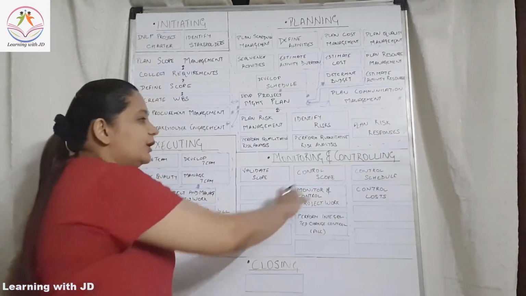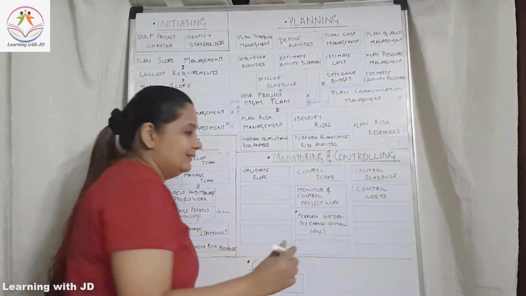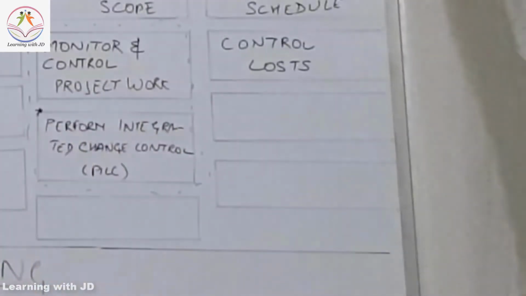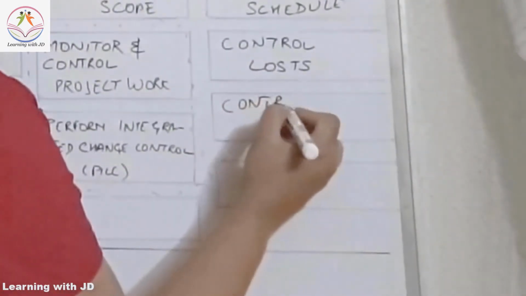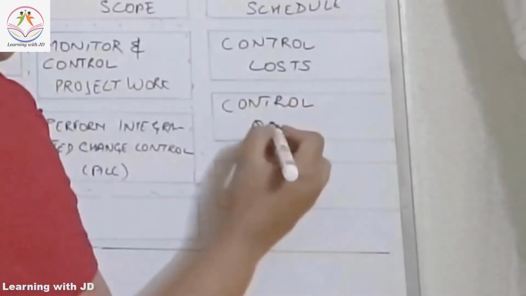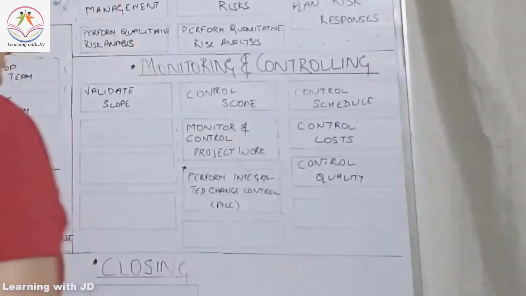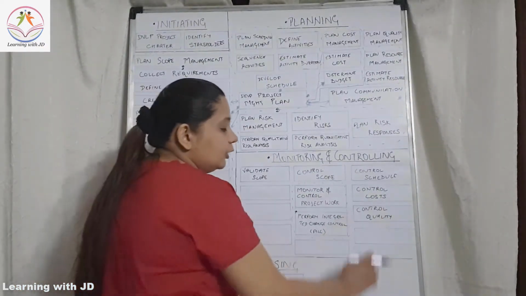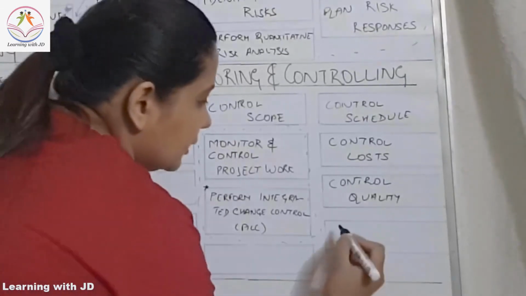Yeah. After controlling these three, you are also going to control your quality, which means that when you are managing your quality, whatever your quality outputs are, you are going to control here. After controlling your quality, you are going to also control your resources.